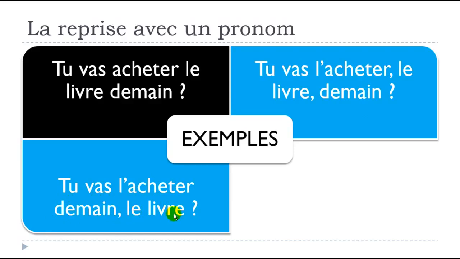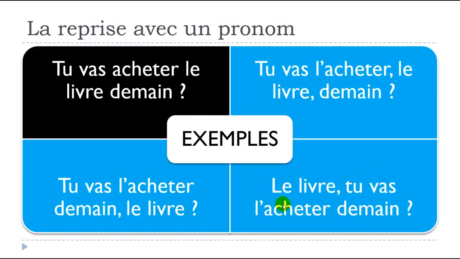It's the same principle: you use the pronoun, but you keep the word as well, ending the sentence with le livre. The third option is to start with it: le livre, tu vas l'acheter demain.